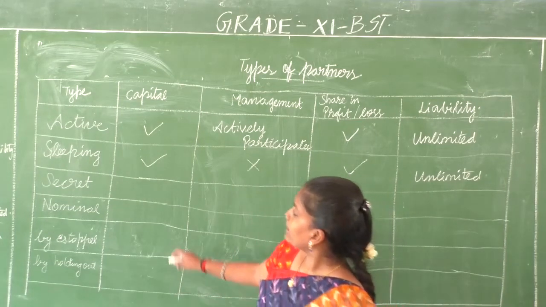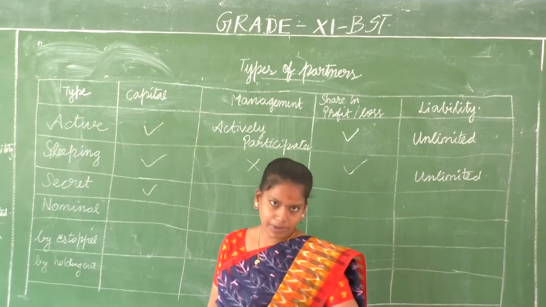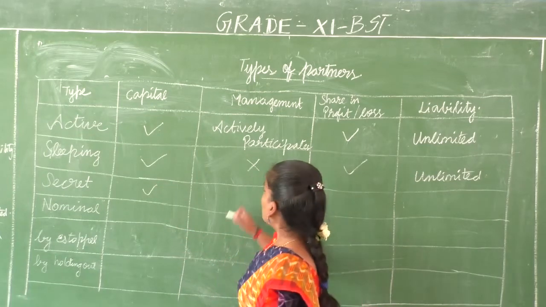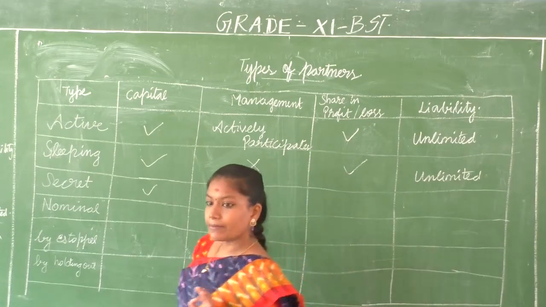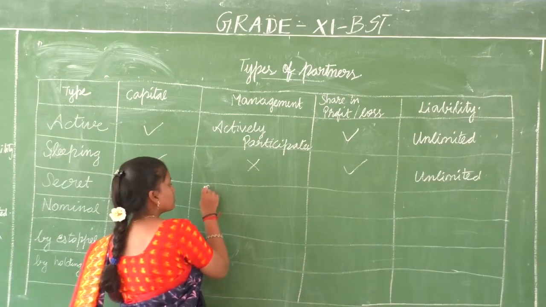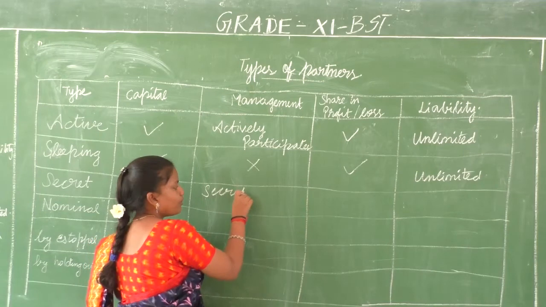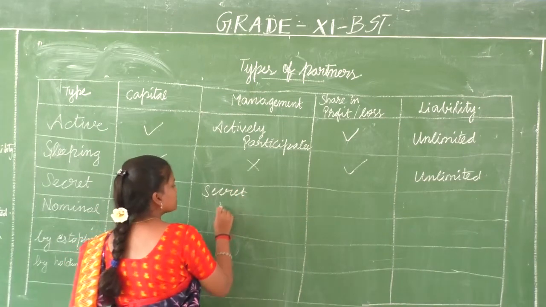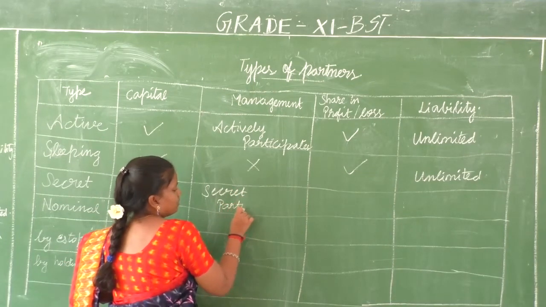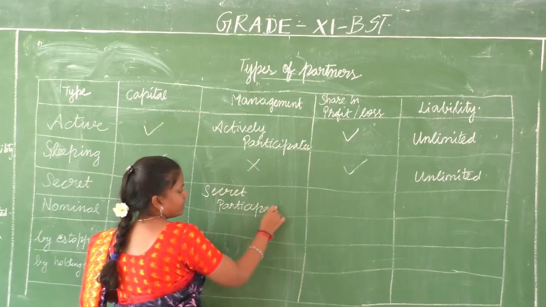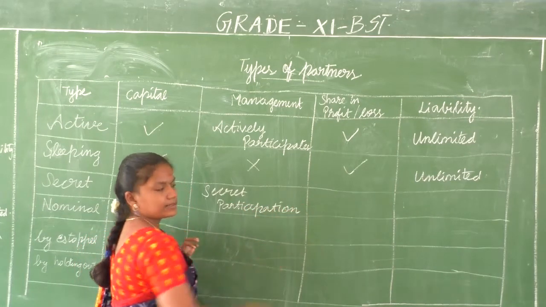They will be contributing towards the capital, and in management they participate but secretly, because others should not know. So we say it is secret participation.